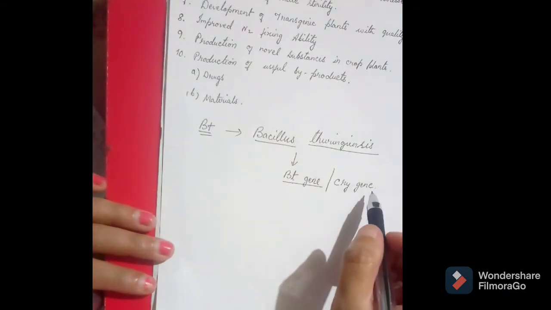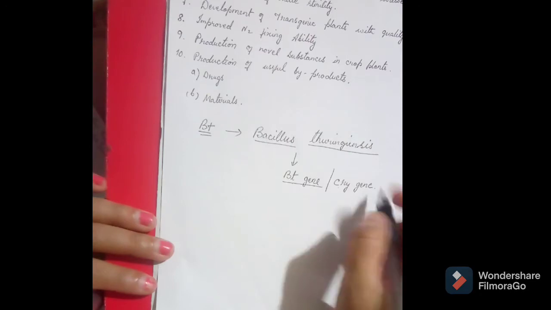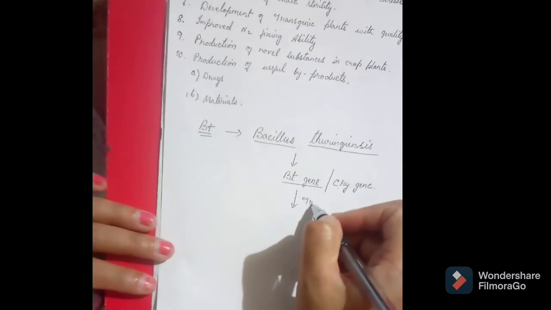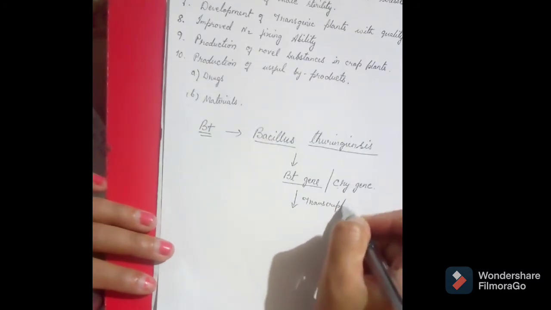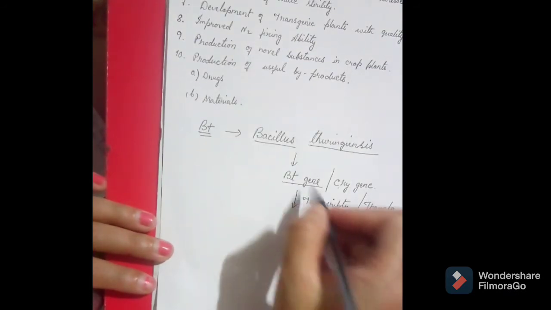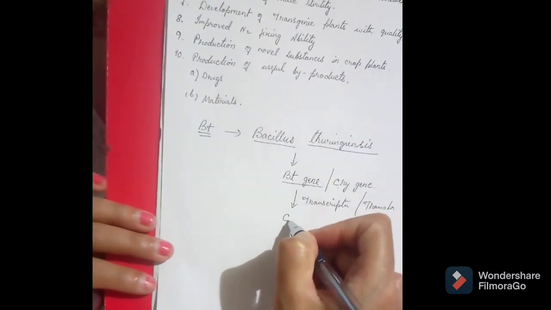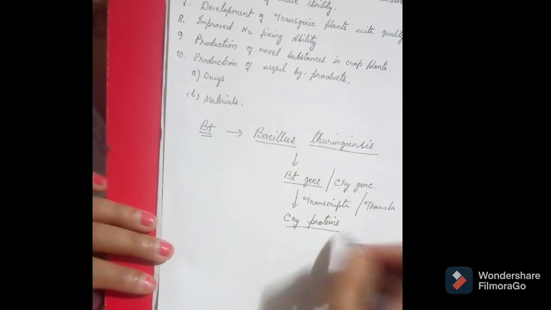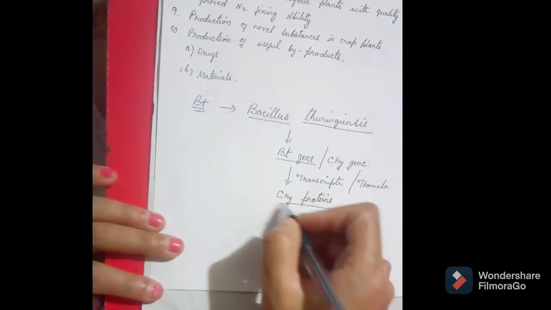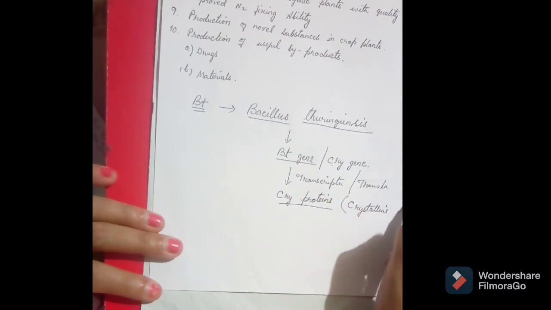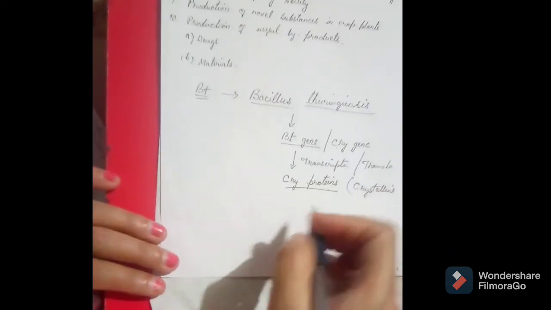Now, what does this cry gene actually do? We know that from a gene, from a DNA, transcription and translation will take place, and after transcription and translation we will get proteins. These proteins are referred to as the cry proteins. Why the name cry proteins? Because these proteins are crystalline in nature.